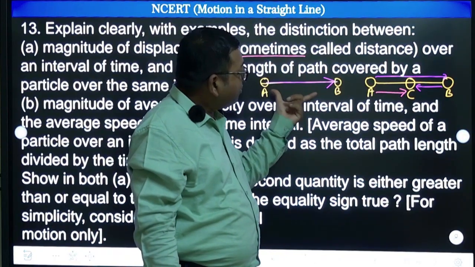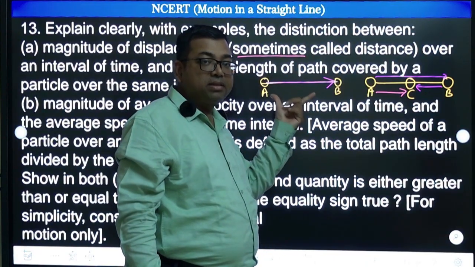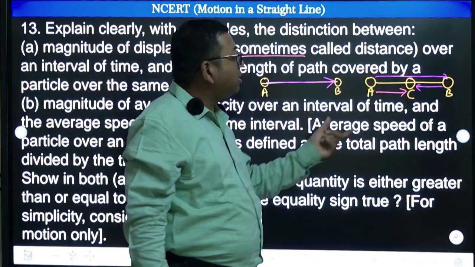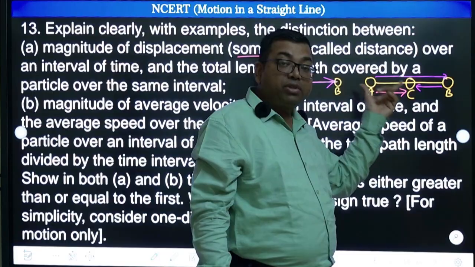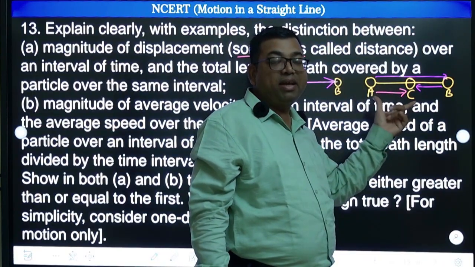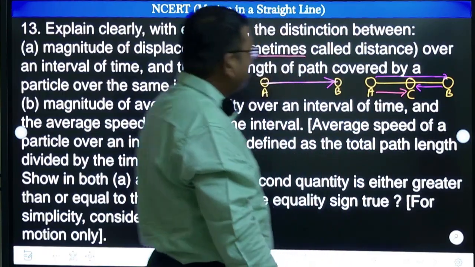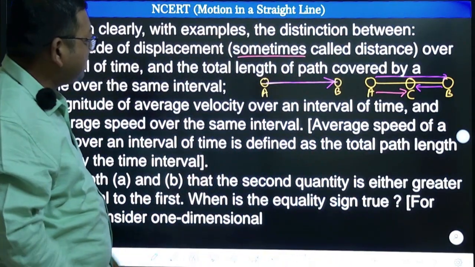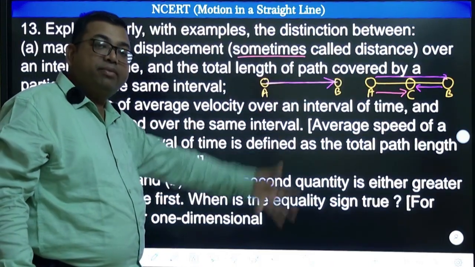So in this case average speed is same as magnitude of average velocity. But in this case the average speed is not same as magnitude of average velocity because distance is larger, right? So the same case, you can understand this because we are just going to divide that with time, it will become average.